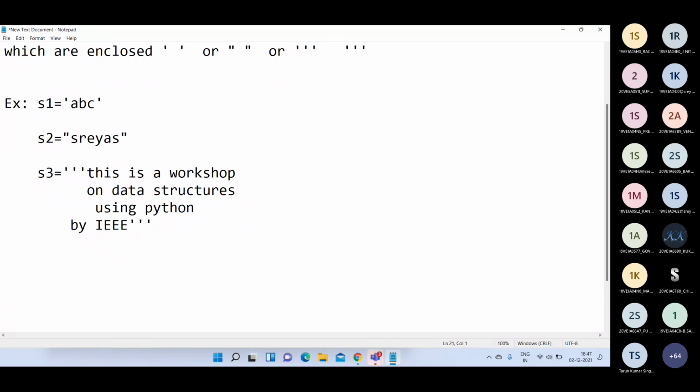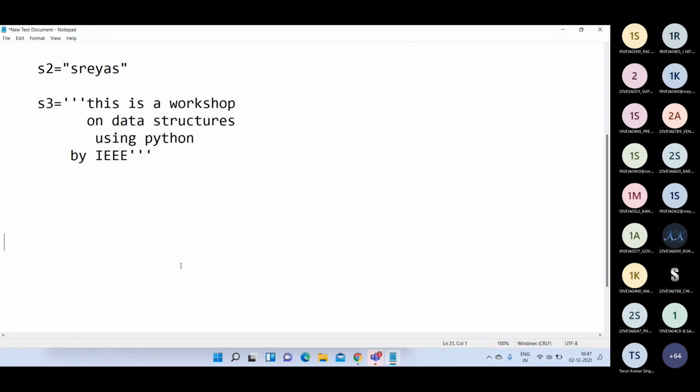Already I told you, if you want to read a string from the keyboard, you can directly use the input function. The next very important operation is the slicing operation. We can use this operation in strings as well as in data structures in Python. So listen carefully, this is a very important operation. Generally, slicing means